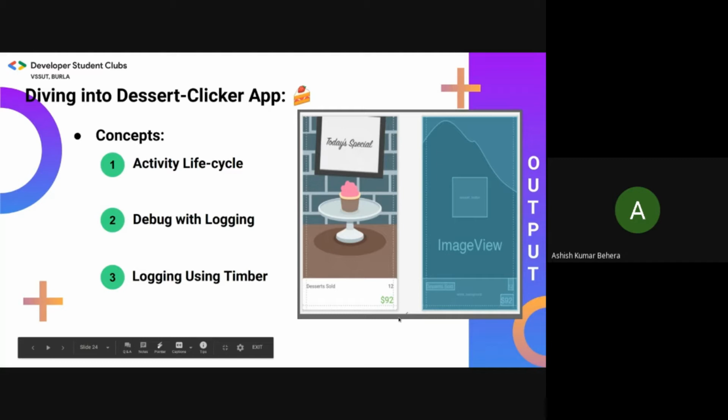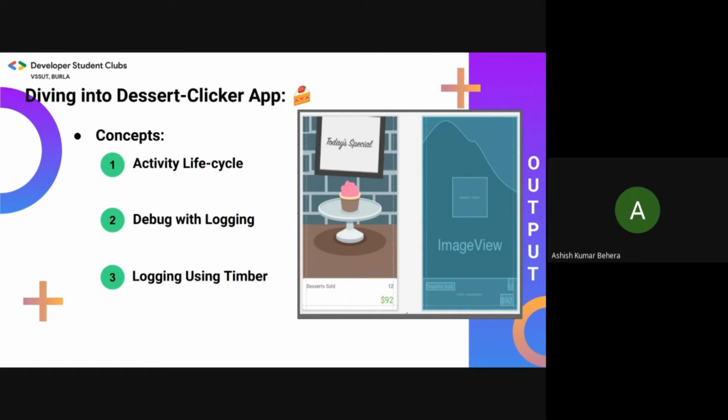I am Ashish Kumar Behra from the Department of Computer Science and Engineering, second year, and I will be guiding you into some basic concepts of Android development in this session of Diving into Android, session 2. So, guys, the concepts we are discussing today are the activity life cycle of an application and debugging using log statements.